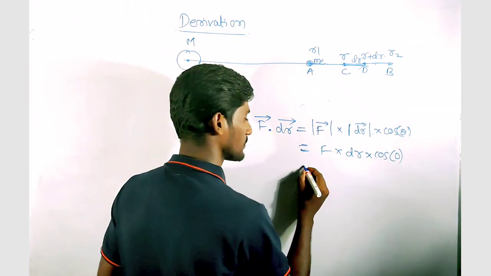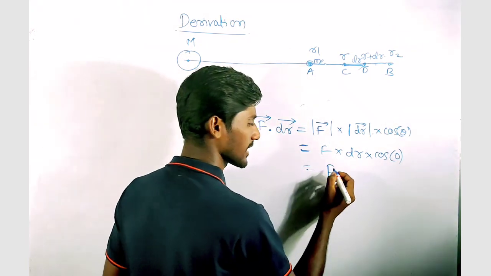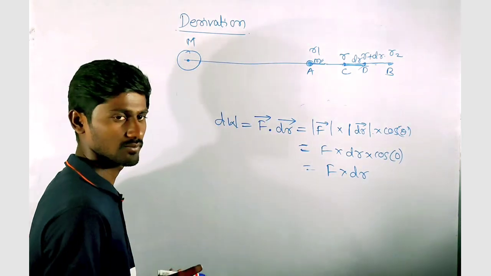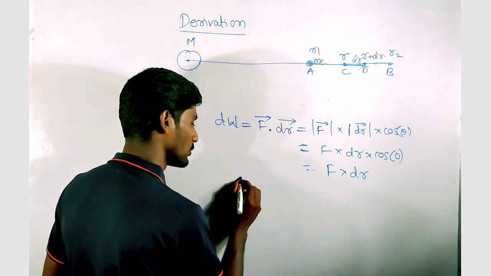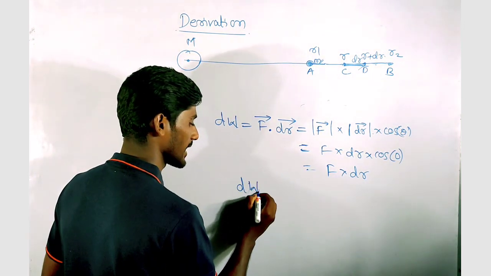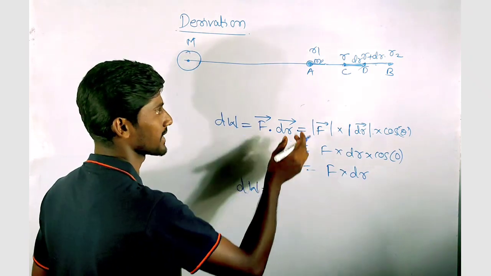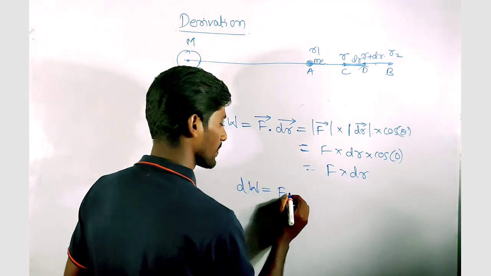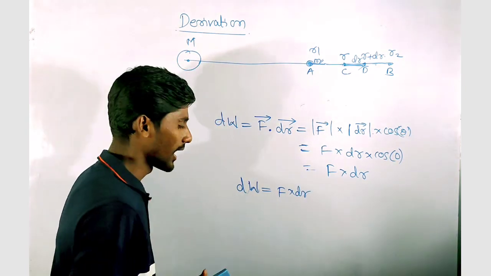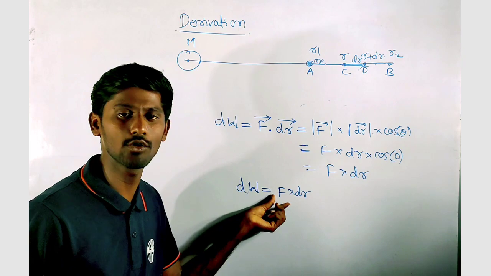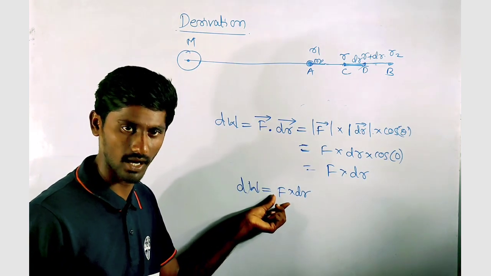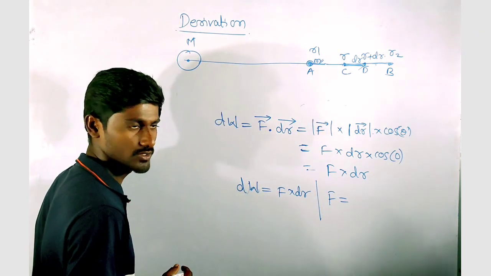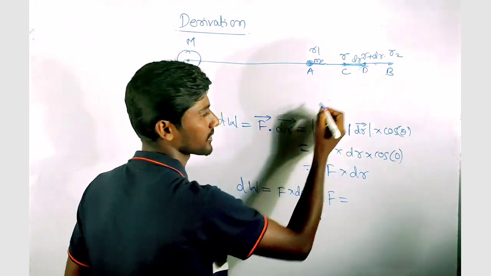Cos 0 is 1. So this is the magnitude of the external force that we are applying for a small displacement dr. So the dW, the small work done by the external force to displace the small mass m particle from C to D, is the external force F into dr, and this external force is equal to the gravitational force. So this F is the gravitational force on this path.